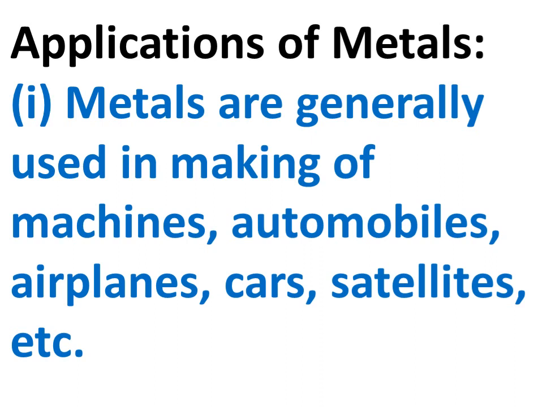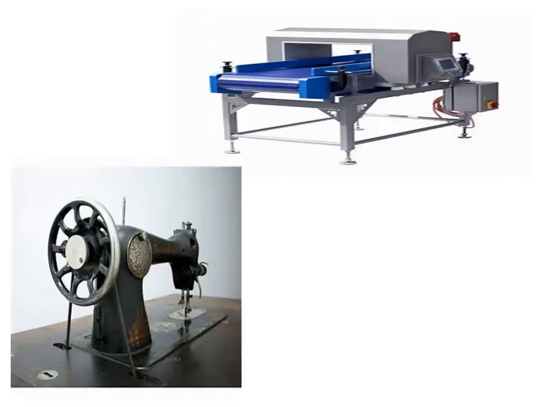So here I will tell you examples of how the metals are used in making machines. Here you can see two machines in front of you. One is the machine which is used by the tailors, the stitching machine, and the other machine is used in many of the metro stations and other places also. So these machines are made up of what? They are made up of metal. So metals are used for making machines.